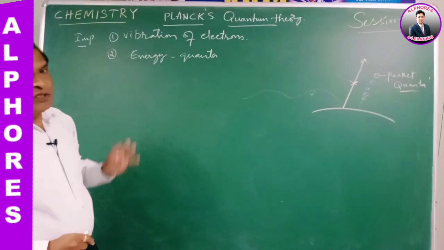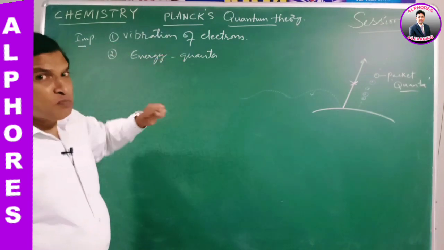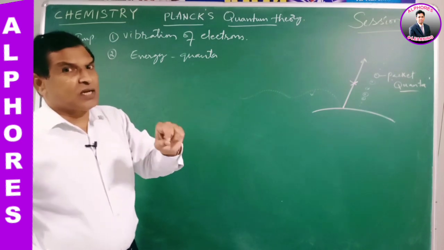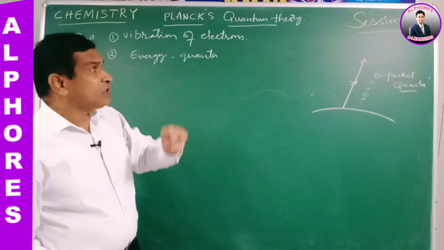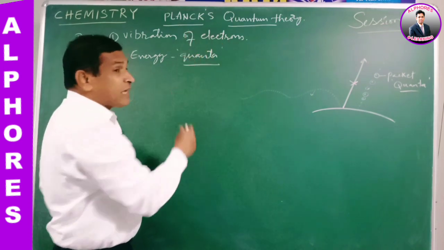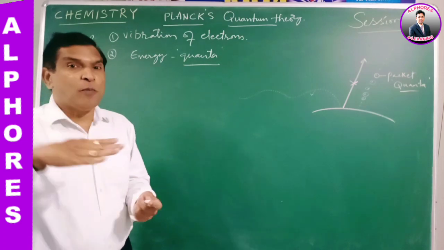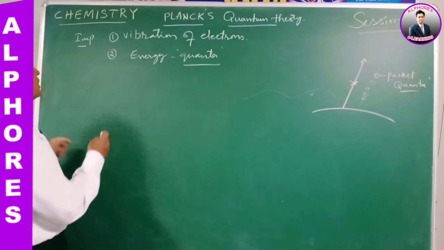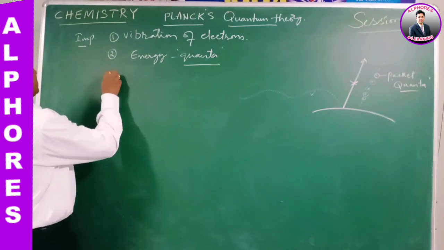The emission radiation is not continuous but discontinuous. Each discrete packet form energy is called quanta or quantum. The quantum energy is propagated in the form of wave. Next, coming to the third point.